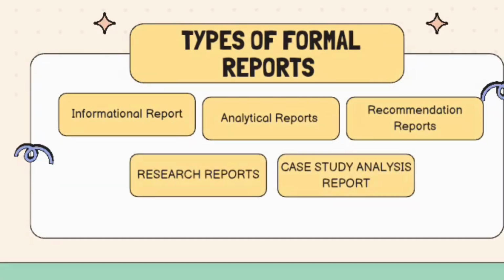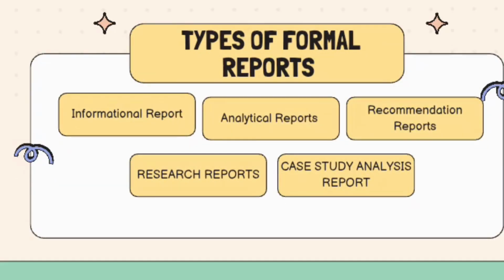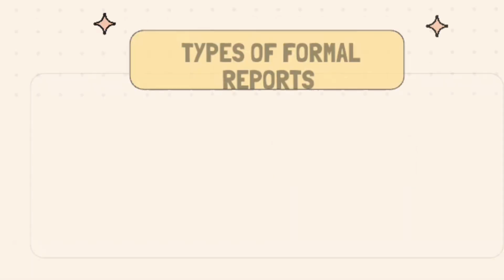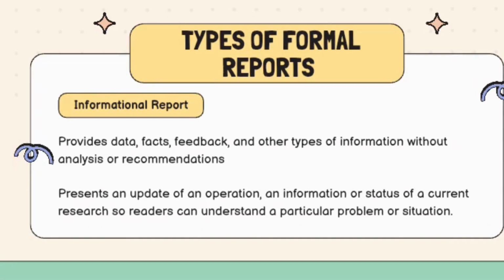So these are the formal reports: informational reports, analytical reports, recommendation reports, research reports, and case study analysis reports. When we say informational reports, it provides data, facts, feedback, and other types of information without analysis or recommendations.